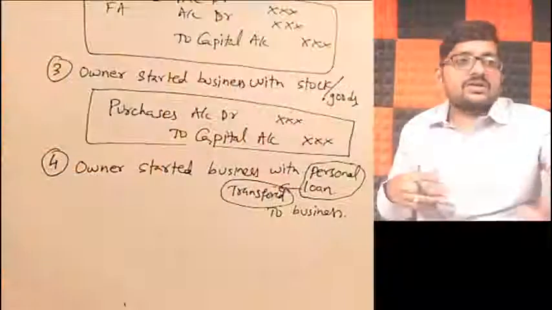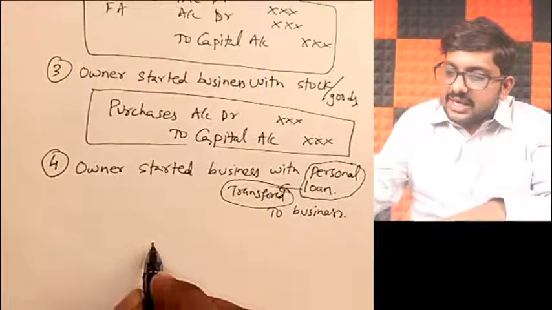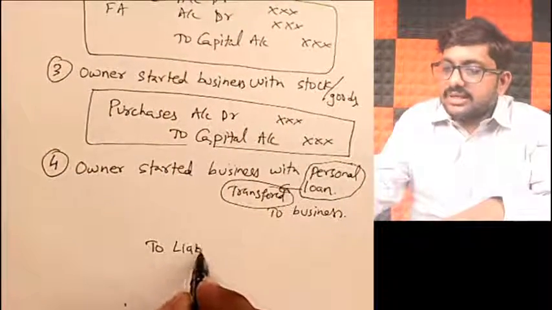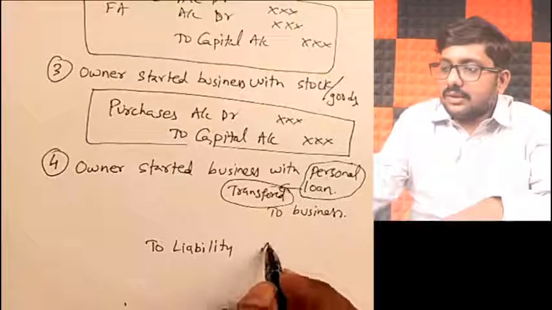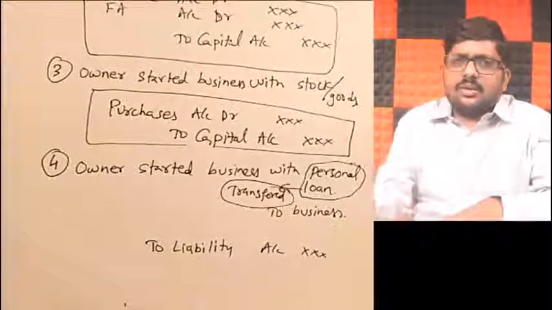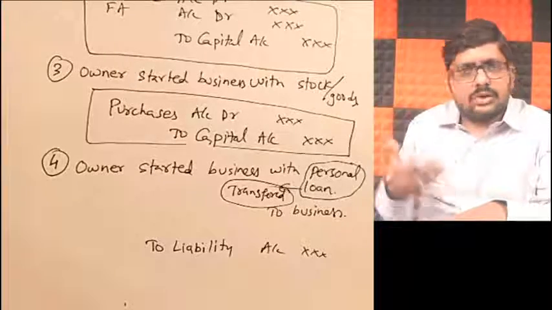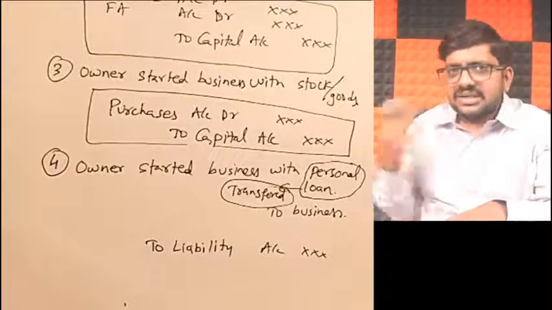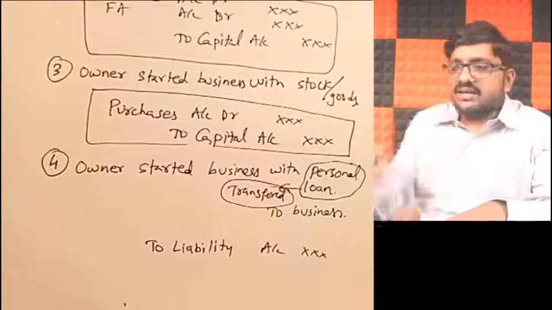Here what is happening? I'm taking over the owner's liability to the business. So obviously that liability becomes business liability. So I will take it as liability. What will be the liability? For example, a bank loan, otherwise something else. I will take it as liability.